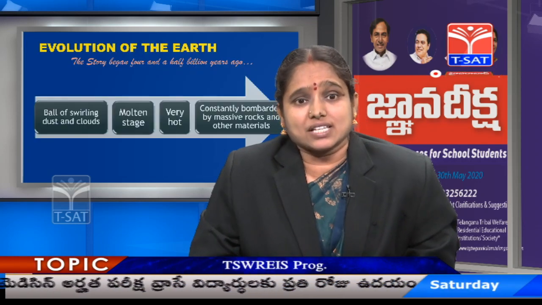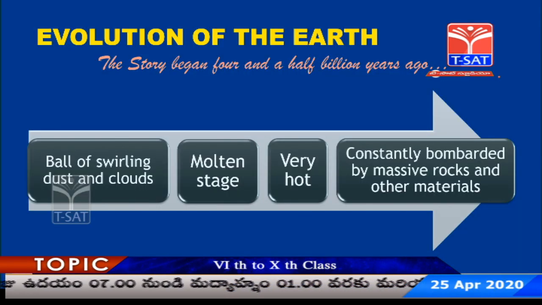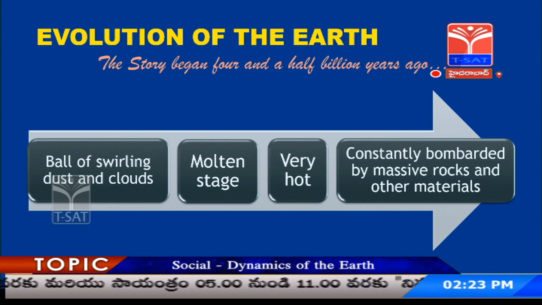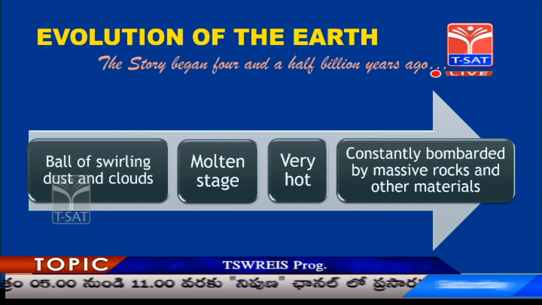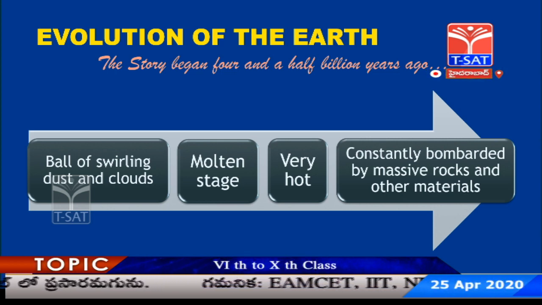The next subtopic is evolution of the earth. How did this earth begin? It is a very interesting thing to investigate. This story began 4.5 billion years ago. So as all other planets formed, earth also formed.